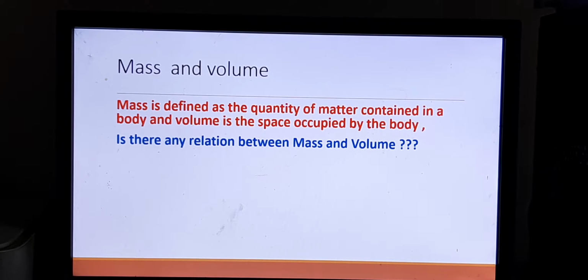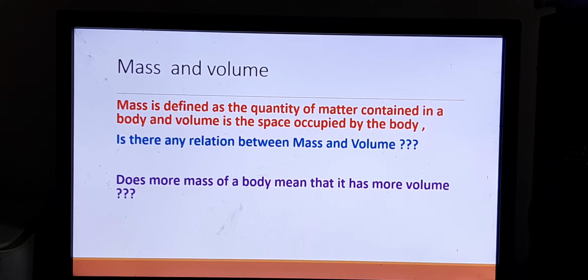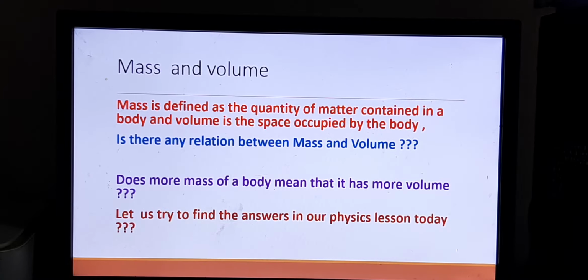But we want to know whether there is any relation between mass and volume. Is there anything that connects mass and volume? Does more mass of a body mean that it has more volume? Is it a rule that if the mass is more, the volume will also be more? So we want to find out a relation between the mass and volume, and that is the aim of today's lesson. Let us try to find the answer in our physics lesson today.